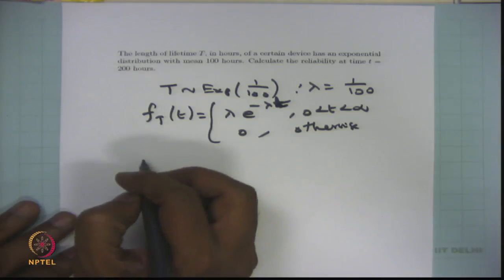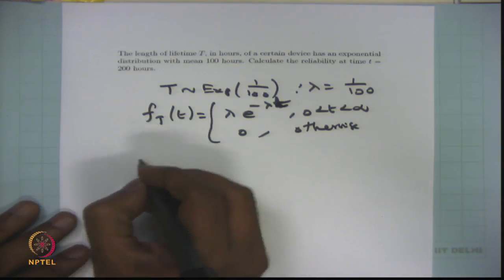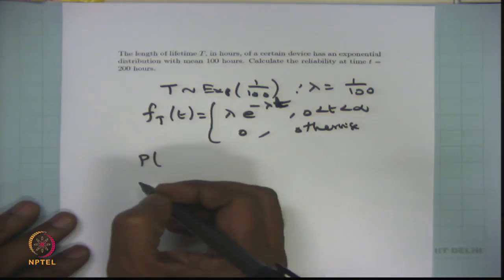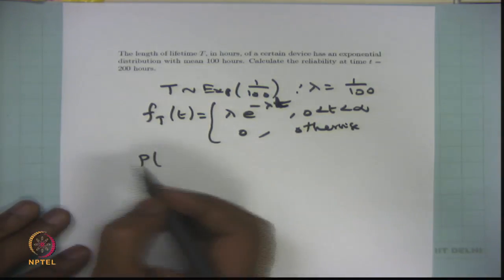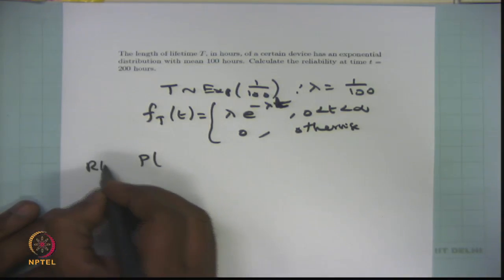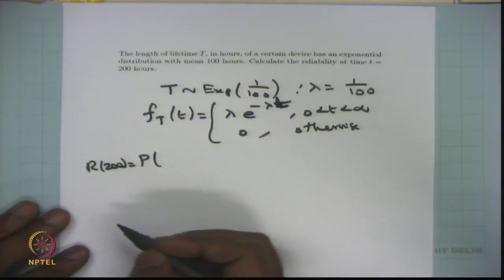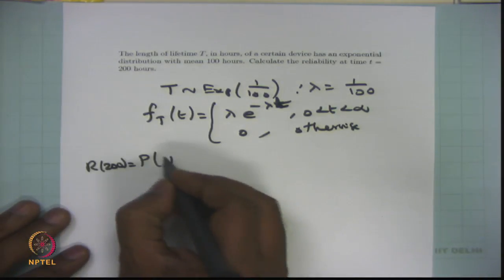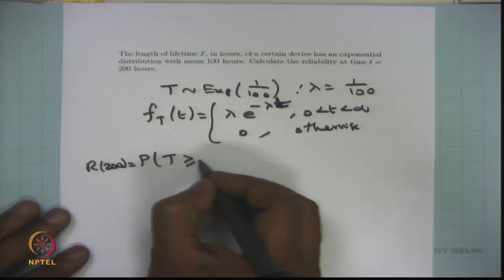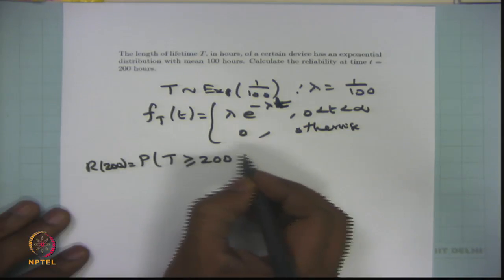That means here the lifetime capital T works this much time. Therefore, the reliability at time t equal to 200, in notation the reliability at 200, is the probability that capital T is going to have a life of more than 200 hours.